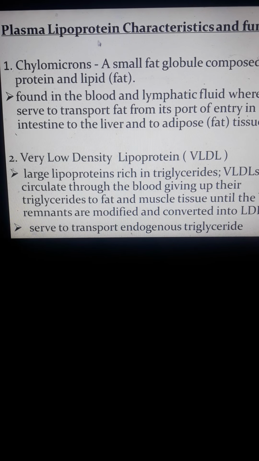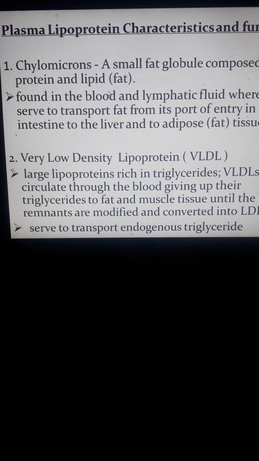So what are the different plasma lipoproteins and their characteristics and functions? Number one, we have chylomicrons, small fat globules composed of protein and lipid. They are found in the blood and in the lymphatic system or fluid, where they serve to transport fat from the port of entry in the intestine to the liver and the adipose tissues.